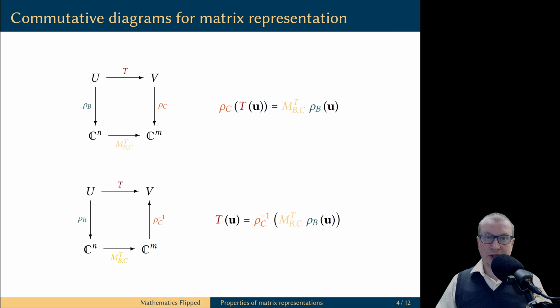Inverting the arrow that corresponds to rho C yields the second equation. To get from the vector space U to the vector space V via the linear transformation T is the same as to coordinatize the vector, multiply by the matrix, and then uncoordinatize the result.